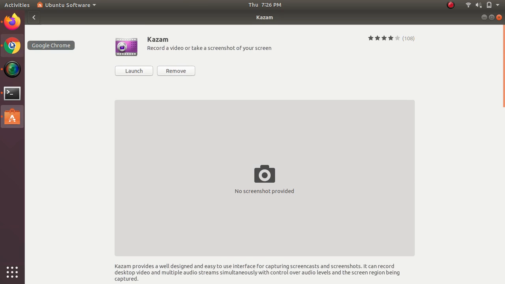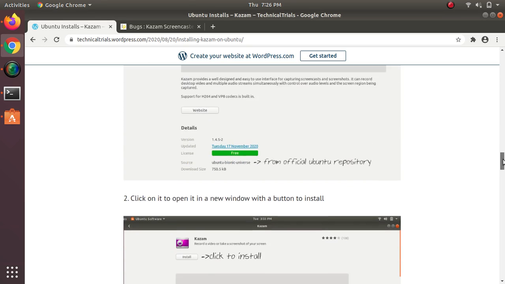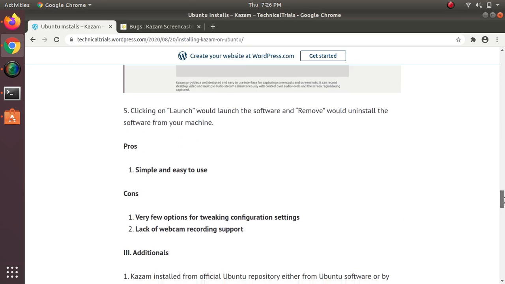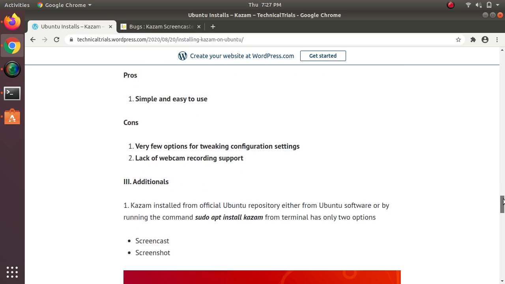Now we also have some additional information mentioned in the blog post, which I'll go through for you. We have mentioned pros and cons. Pros, it is simple and easy to use, and cons, very few options for tweaking configuration and lack of webcam recording support. Those are the cons. And under additional, we have mentioned some more points.